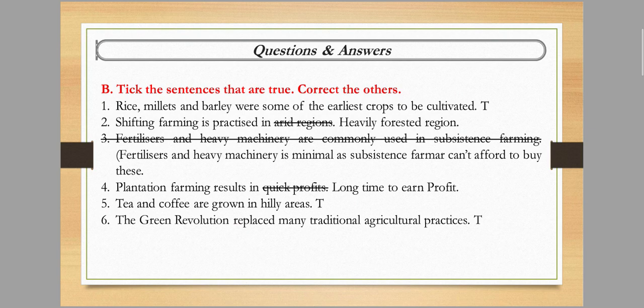Next, plantation farming results in quick profit. So quick profit is incorrect. Plantation farming results in profit over a long time. Next, tea and coffee are grown in hilly areas. So this statement is correct. Next, the green revolution replaced many traditional agriculture practices. So this statement is also correct. So these are the question number B of this chapter.